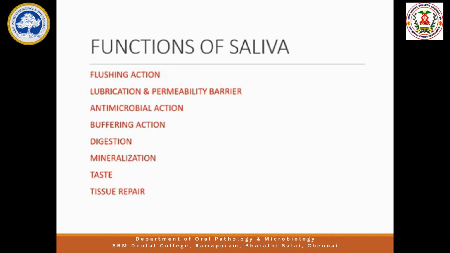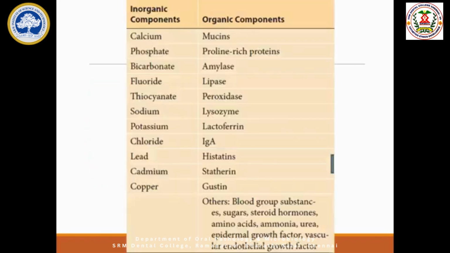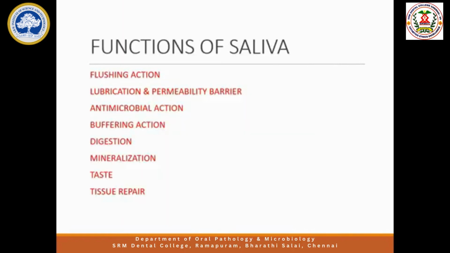Okay. Digestion. Already we have seen two enzymes, amylase and lipase, helpful in the digestion of carbohydrate and fat respectively. So digestion starts in the mouth itself. Very, very important. If you chew the food properly, the food will be present in the mouth for a longer time so that these enzymes can act and start the digestion. So it will be easy for the esophagus, stomach and all to digest very easily.